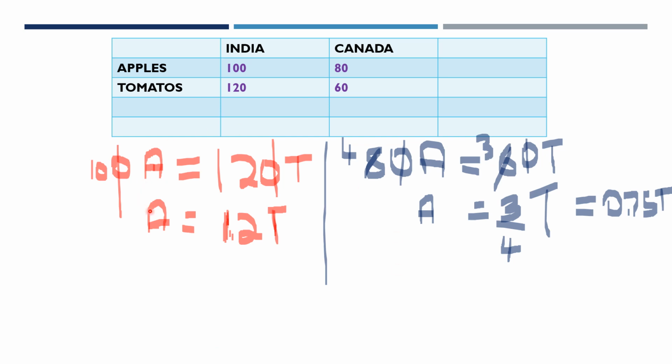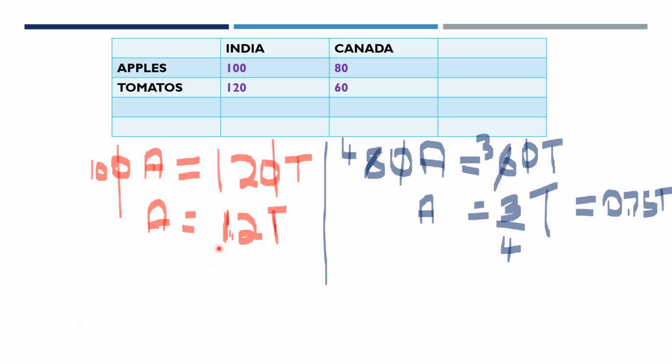We are understanding that the cost of producing 1 apple in country A is equal to 1.2 T. Let's not take it as tomato if it's confusing. Let's just take it as 1.2. So apple's production cost is 1.2 in India, whereas apple's production cost is 0.75 in Canada. So which is cheaper?